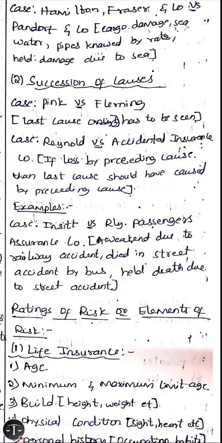So what happened in this case was a person was weakened due to a railway accident. He suffered an injury in the railway accident, and with that injury he was walking in the street, and due to his injury he was not able to avoid an accident by a bus, and he was run over by a bus. It was held that the death was due to the street accident and not by the railway accident.